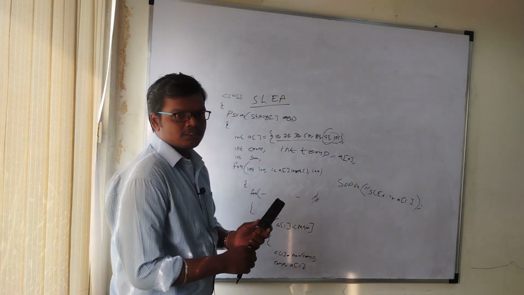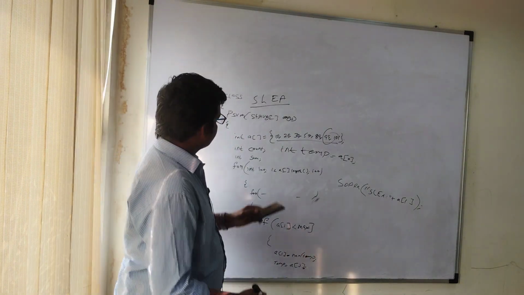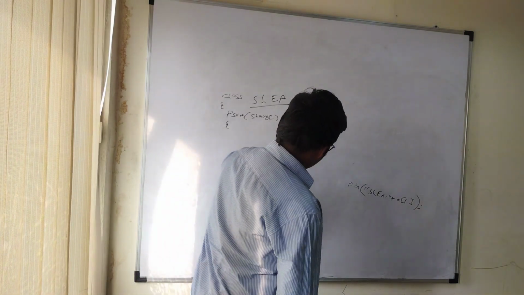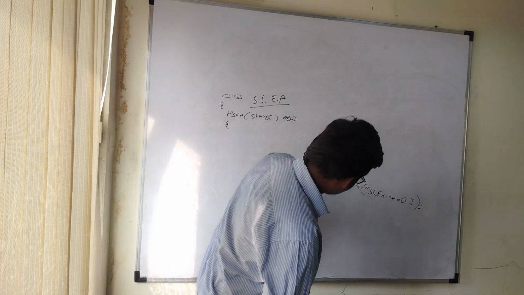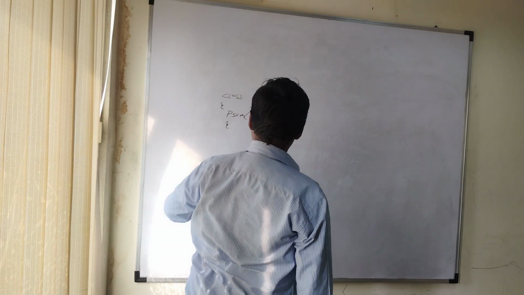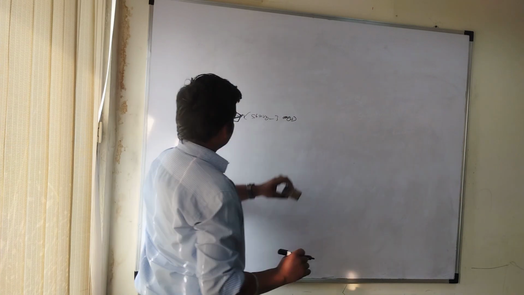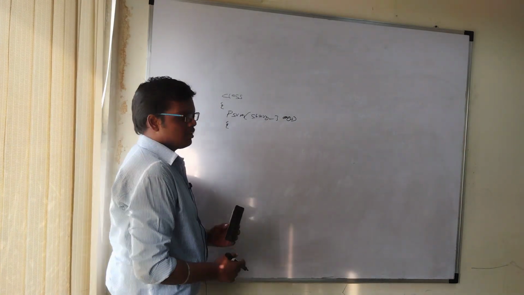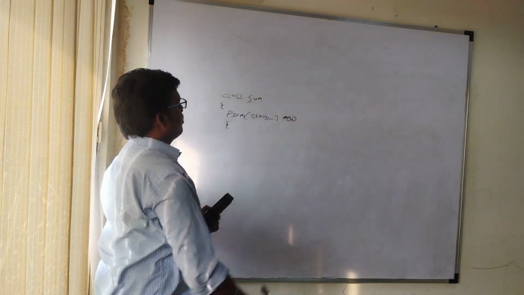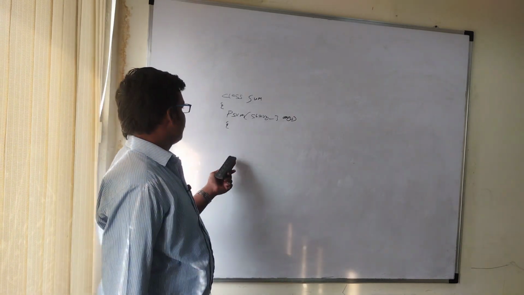That's good. Then, write a program to find the sum of all the digits in a given number. Sum of digits in a given number. Just the same process: class and class name we need to write, and the main method.